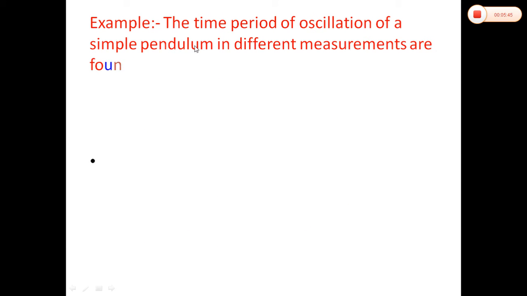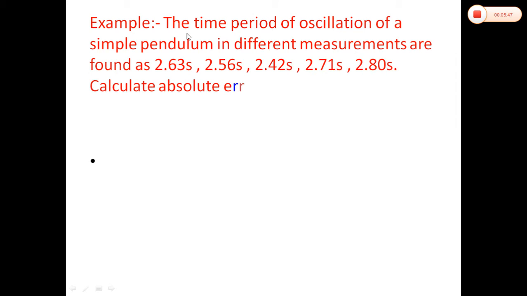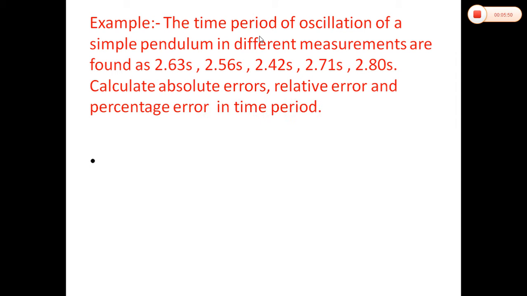Students, let us discuss one example related to these errors. The time period of oscillation of a simple pendulum in different measurements are found: 2.63 second, 2.56 second, 2.42 second, 2.71 second, 2.80 second. Now question is calculate absolute error, relative error and percentage error in the time period.